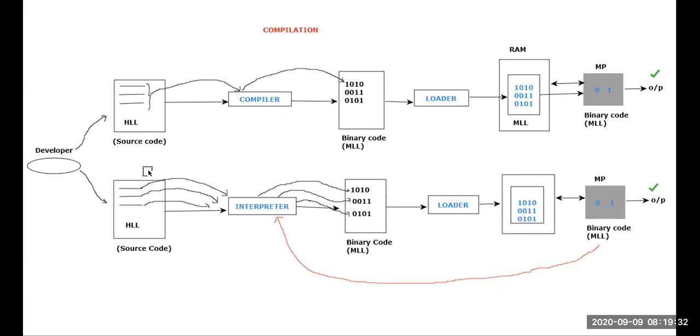Do you think after executing the source code, the control will still be given to this interpreter? Yes or no? No, 100% no. Why does the control have to be given to the interpreter? Because ultimately all the lines of code available within the source code have been executed successfully by the interpreter. Right now, what I have to understand from this is that the above process is called the compilation process. What is this process called? Technically, I think everyone is in a position to tell the answer. I think this process is nothing but the interpretation process. The above one is the compilation process. The below one is the interpretation process.